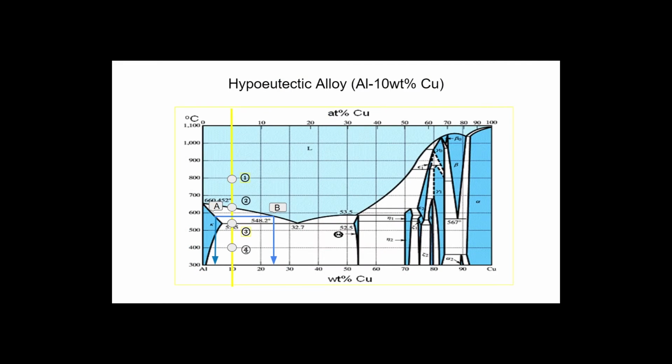Hey guys, my name is Jacob, and the composition that I've chosen today is the hypoeutectic copper aluminium alloy with 10% weight percentage of copper. So as you can see from the phase diagram shown in this slide, there are four temperature points which I have chosen. At point 1, which is 800 degrees Celsius, at point 2, 640 degrees Celsius, which lies on the liquidus line, and point 3, it's 548.2 degrees Celsius, which lies on the eutectic point temperature. At point 4, it is 400 degrees Celsius.